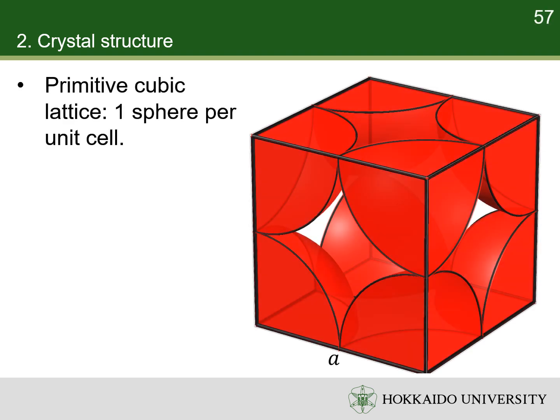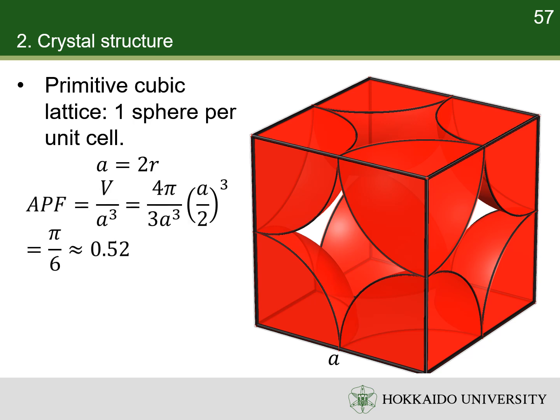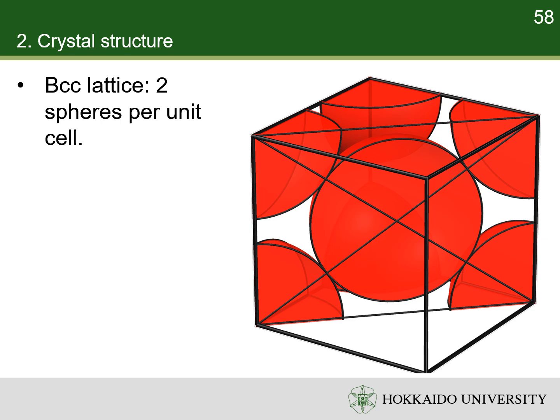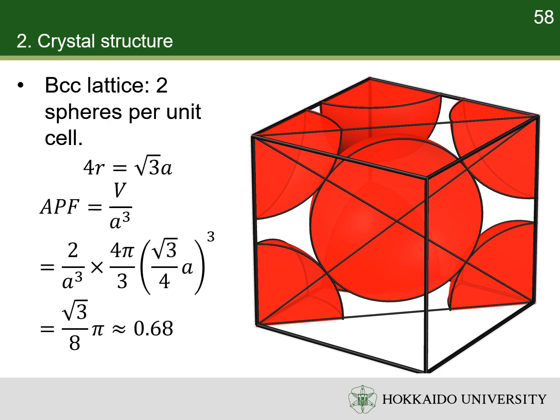For a primitive cubic lattice, the number of atoms per unit cell is 1. The side of the unit cell is of length 2r, where r is the radius of the atom. The APF is about 0.52. For a body-centered cubic lattice, the number of atoms per unit cell is 2. Each corner atom touches the center atom. A line drawn from one corner of the cube through the center to the other corner passes through 4r. By geometry, the length of the diagonal is √3 a. Therefore, the APF is about 0.68.